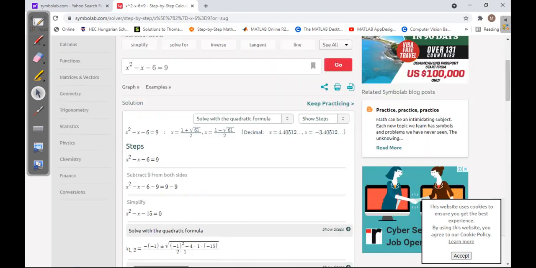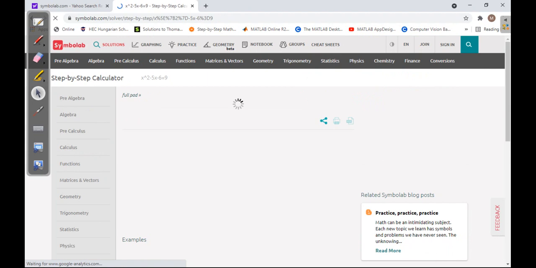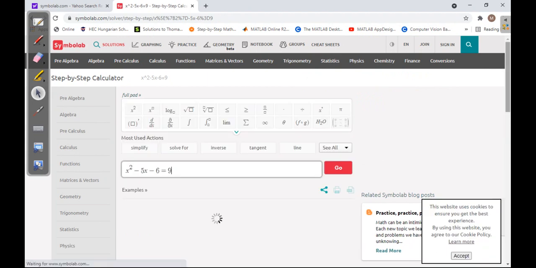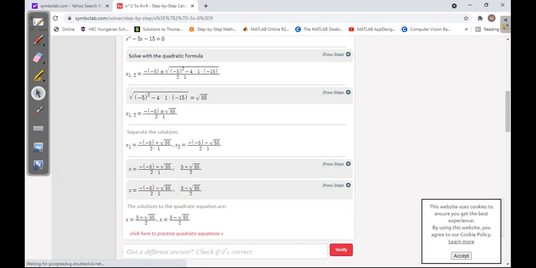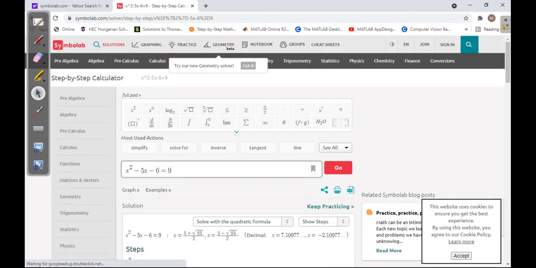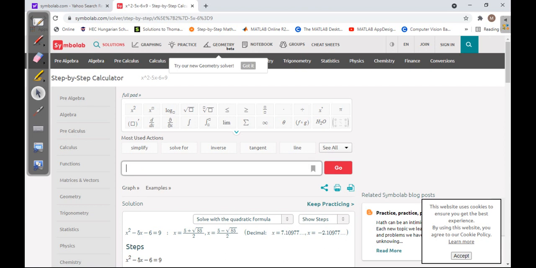Okay, let's manipulate the equation. Now what will happen? You can solve by hand and check the results, but this is trusted and giving the result. Even when I manipulate it, it gives me the answer. This is super simple. Alright, let's try some derivatives.